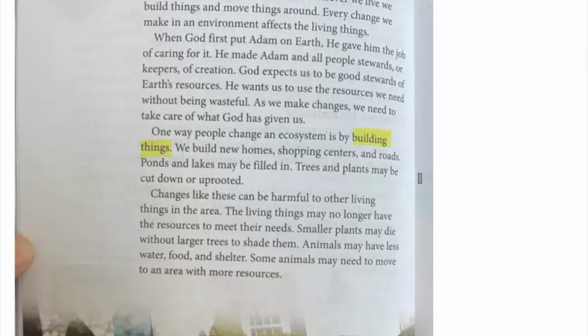Smaller plants may die without larger trees to shade them. Animals may have less water, food, and shelter. Some animals may need to move to an area with more resources. Okay, so in this example, we're going to look into the changes that are harmful to other animals. So let me highlight.